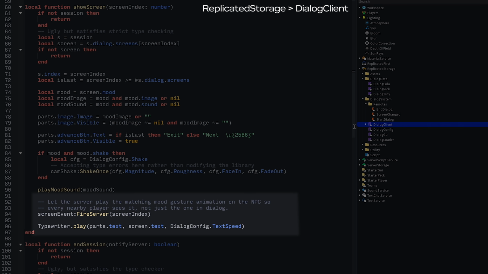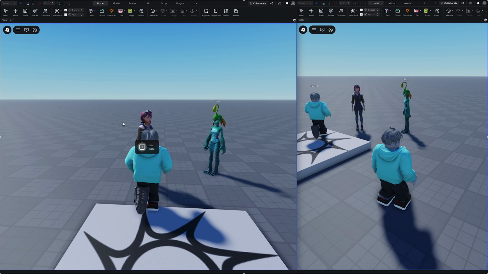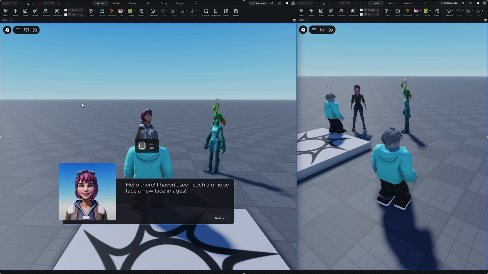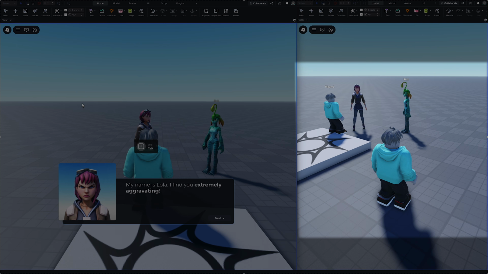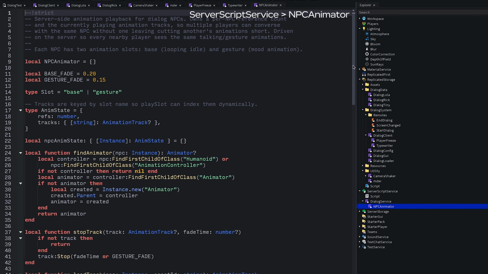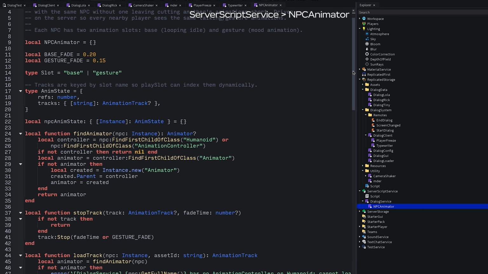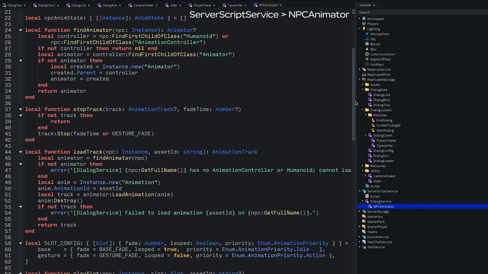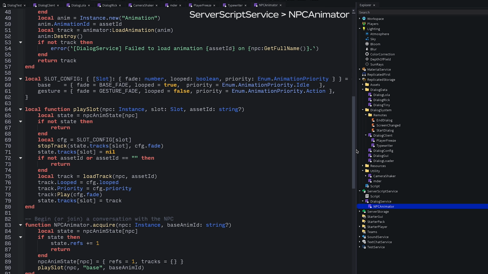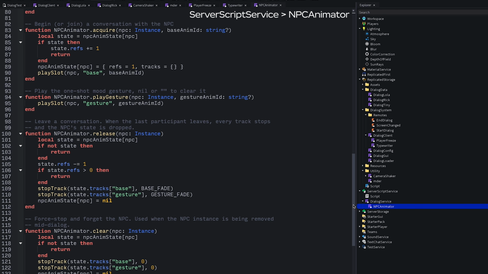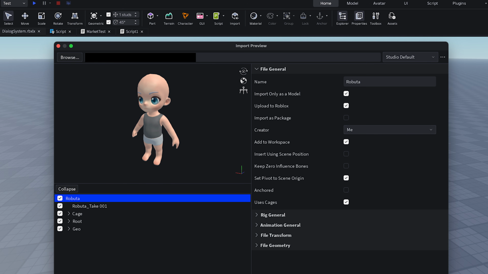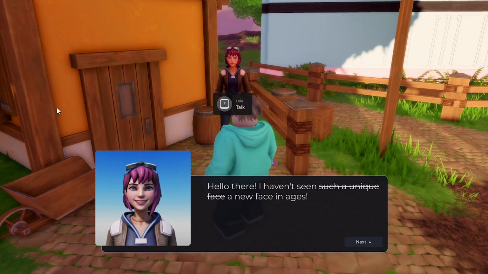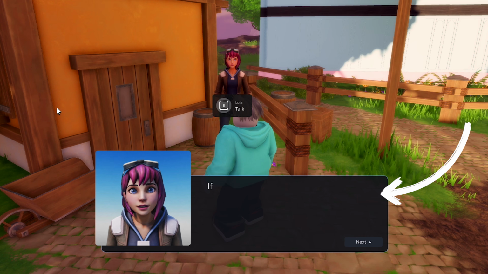The final two lines, though, probably require some explanation. Rather than just playing the animation on the client, we're playing it on the server so that it gets replicated to all players. If another player is watching you run around, they should be able to see that you're conversing with an NPC. They should see the same animation that you see. This looks great, but has the side effect of increasing code complexity since the server has to keep track of animation state. If you don't care about other players seeing animations, or maybe don't want to play animations at all, awesome, rip it out. I found out in the making of this video that working with rigs can be pretty hard. Simplify your life.